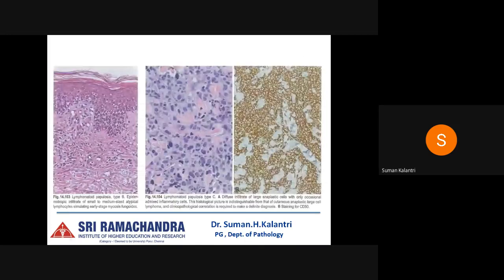So this we can see in the first picture, where there is epidermotropic infiltrate of small to medium atypical cells, and this may mimic the early stage of mycosis fungoides. And here you can see the diffuse infiltrate of large atypical cells in type C, and it is staining positive for CD30.